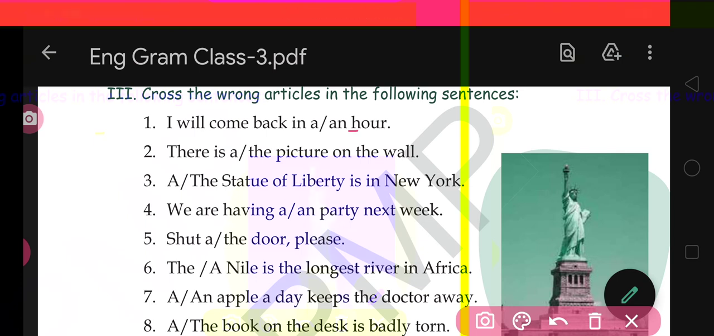So this is your correct one, and which one will be wrong? Then a. So here you will cross the article a. Okay, a will be crossed. In the same way, come to the second one.